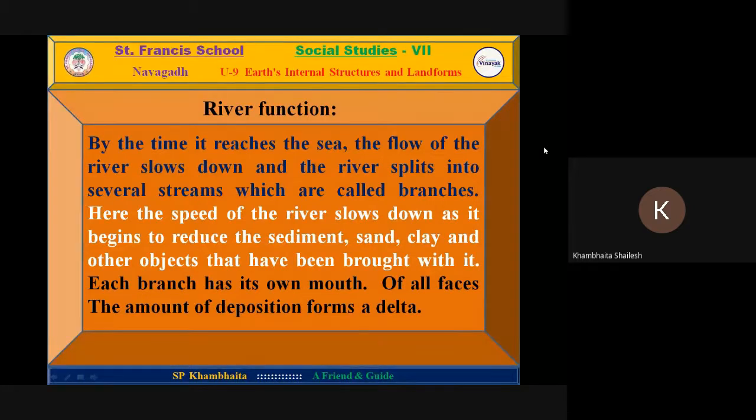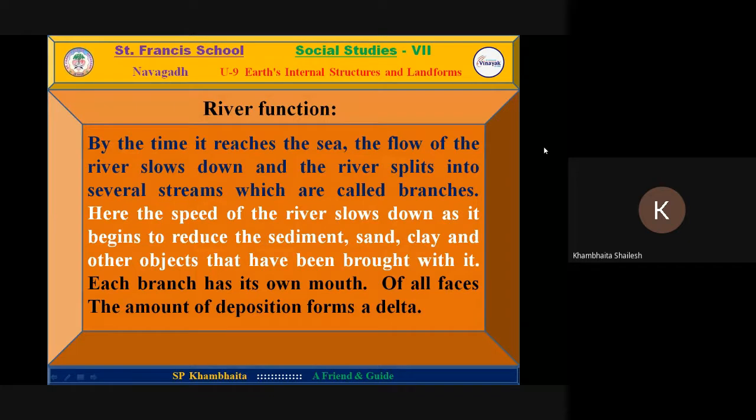During the merger, speed slows down, as I have just discussed. And this way, sediment, sand, clay or other objects that the river carried with it spread at nearby places. These are called delta plains, which are full of deposition and are fertile. The river divided into many streams and each merges with the sea.